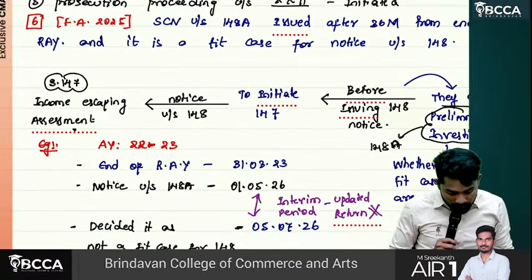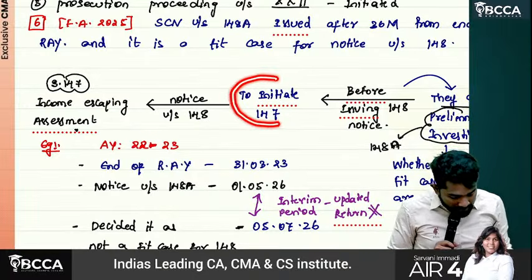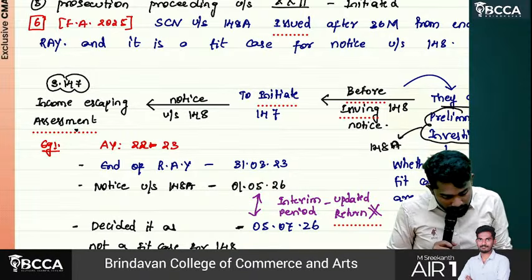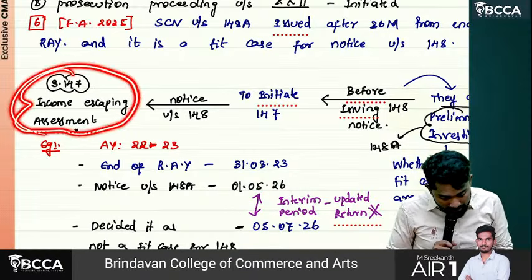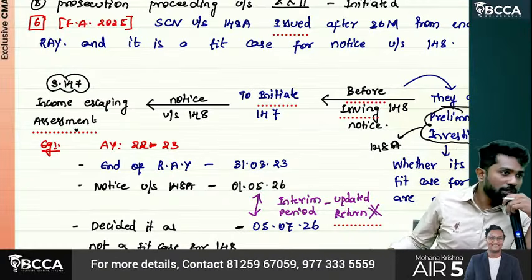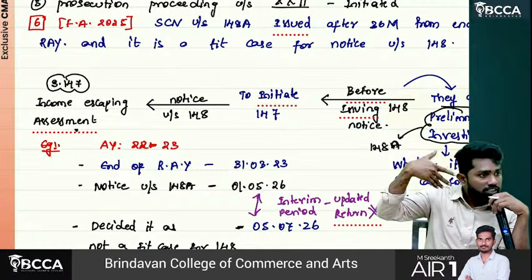So first we'll understand, sir, to initiate 147, what is 147? 147 is about income escaping assessment. They did the normal 143 assessment.